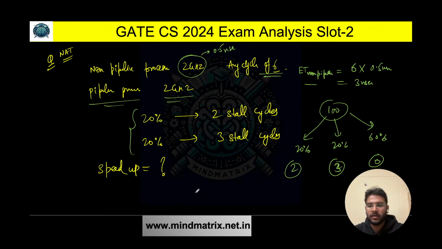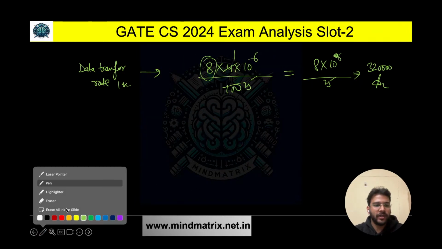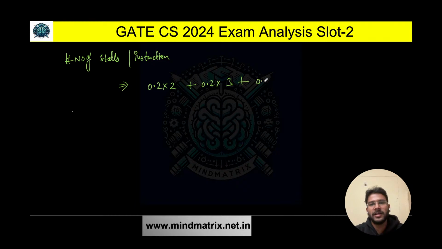So we can find the number of stalls per instruction. That is going to be very simple: 20% into 2 plus 20% into 3, and for the rest 60% it is 0 stall cycles. That gives you 0.4 plus 0.6, which is nothing but 1 only. Now we need to find the average instruction time.